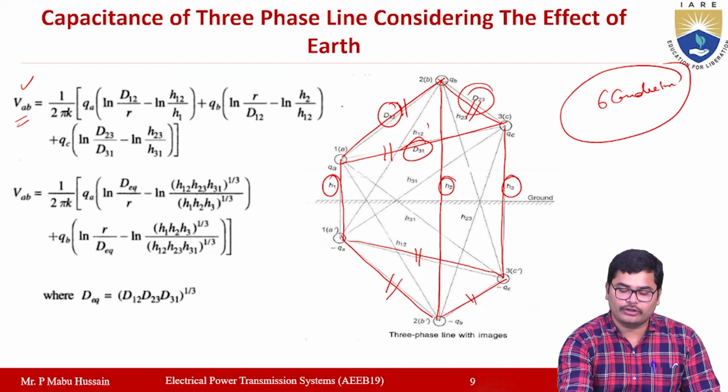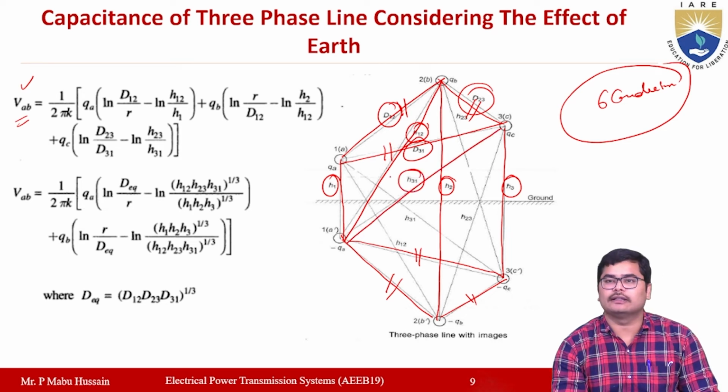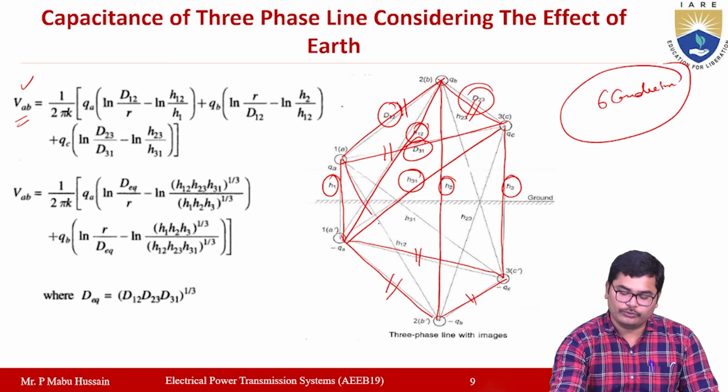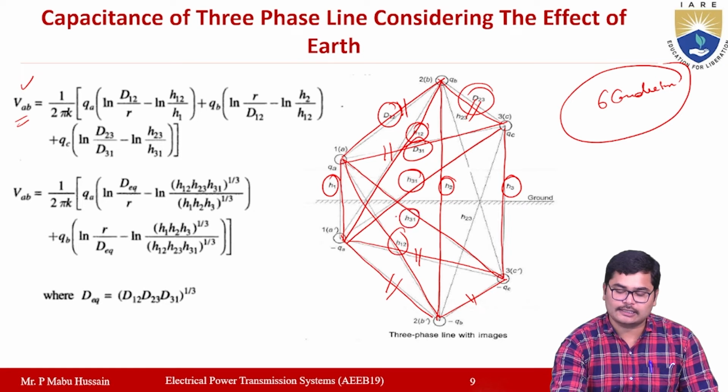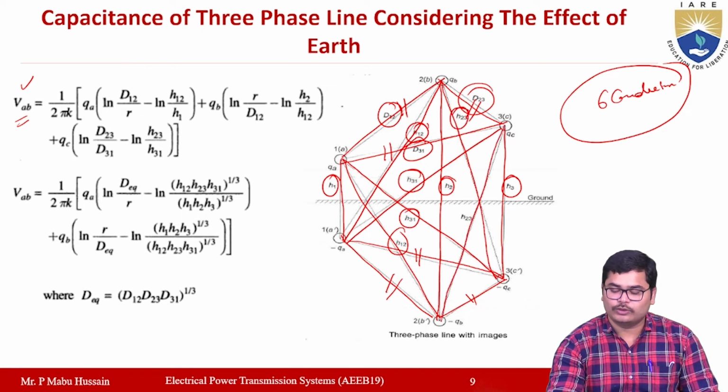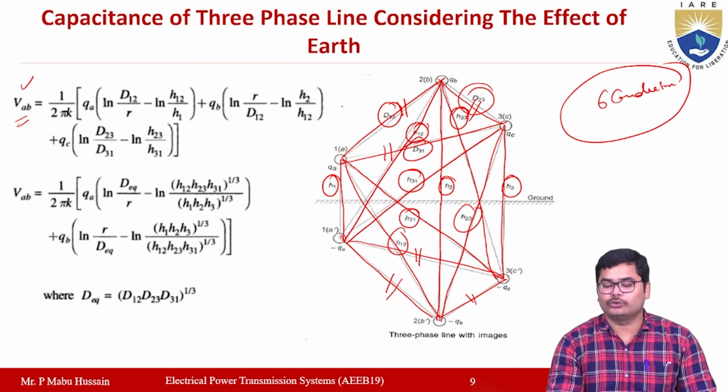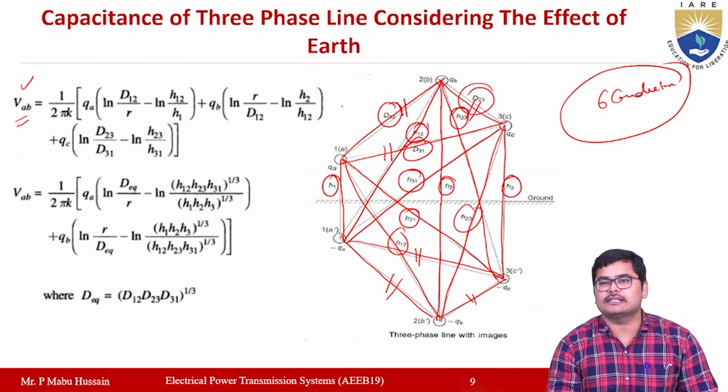From 1A to 2B dash is H12, from 1A to 3C dash is H31, from 2B to 3C dash is H23, and from 3C to 2B dash is H23. So all the distances are assumed with some letters, and with these letters we are going to calculate the potential difference and then the capacitance.